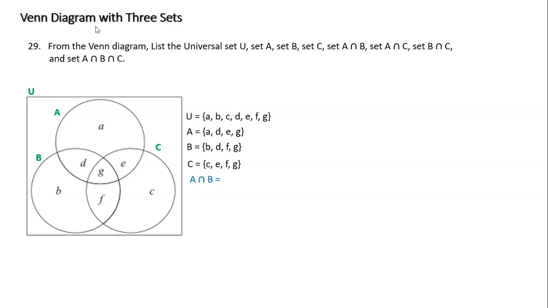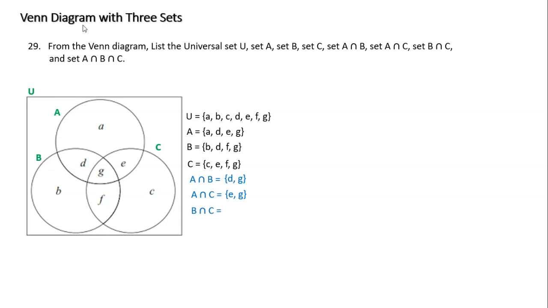All right, so let's answer some of these. What would be the intersection of A and B? Just what is overlapping between A and B. Here we can see the picture, and the intersection between A and B is just D and G, right? How about the intersection of A and C? Without having to circle and find out what's shared, we can just look at the picture. What is overlapping between A and C? It's just G and E, or E and G.